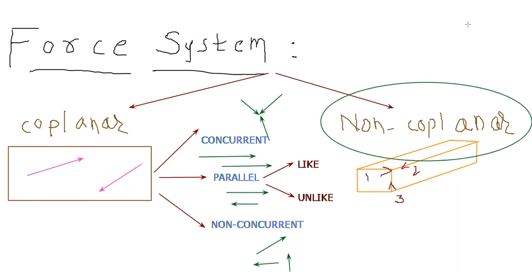So you might have understood the classification of force system. Diagrammatically, I have explained what the concurrent is, that it passes through the same point. Parallel means like or unlike, and non-concurrent means not passing through the same point. So this is the basic classification of your force system. I hope you have understood today's lecture very well.